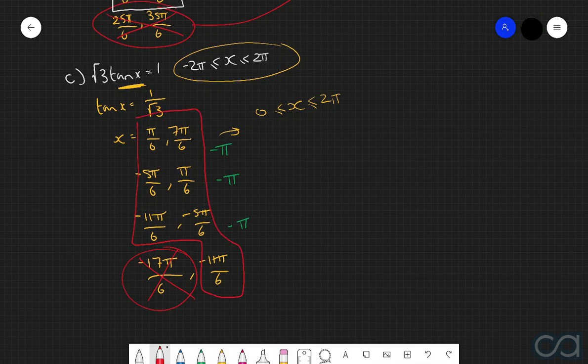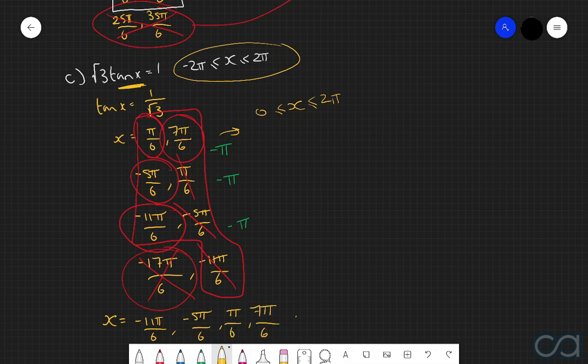So that therefore tells us that we can only consider these sets of answers here as the solutions to our particular equation. Now, what you should hopefully notice straight away here is that a lot of these answers are just double ups of each other. So in other words, we've got pi over 6 here and pi over 6 here. We've got 7 pi over 6 all by itself. We've got negative 5 pi over 6 and negative 5 pi over 6 here. And we've also got negative 11 pi over 6 and negative 11 pi over 6 here. So what that therefore tells us is that x is equal to negative 11 pi over 6, negative 5 pi over 6, pi over 6, and 7 pi over 6. And so that there is how you use algebra to solve these more basic types of trigonometric equations.